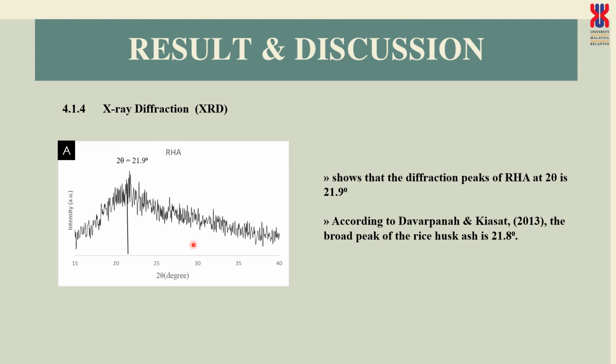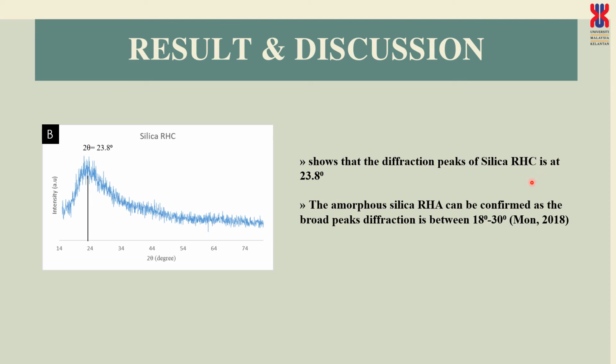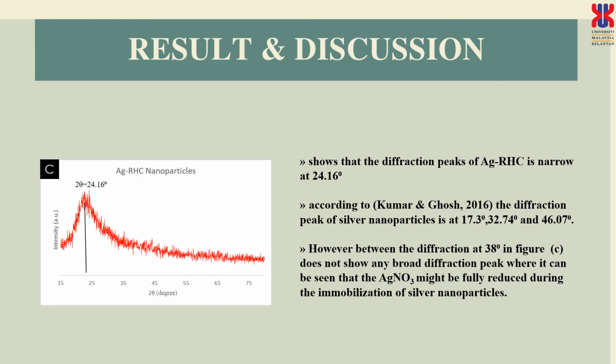This is the raw XRD that we did not normalize. Then after we normalize, we can see that the 2 theta here is at 21.9. It shows that the diffraction peak is broad, the broad peak of the rice husk is the porous structure. It also shows that the RHA silica is 23.8 and is also an amorphous and porous structure.